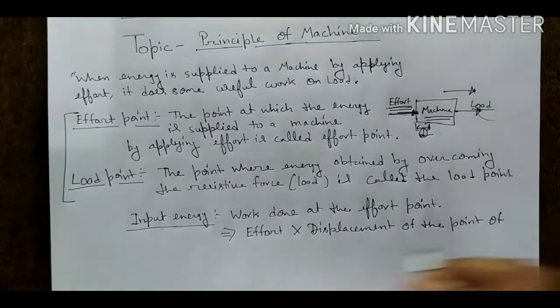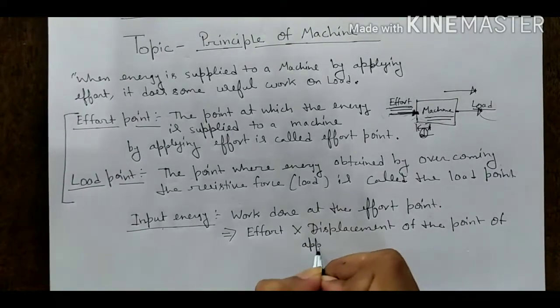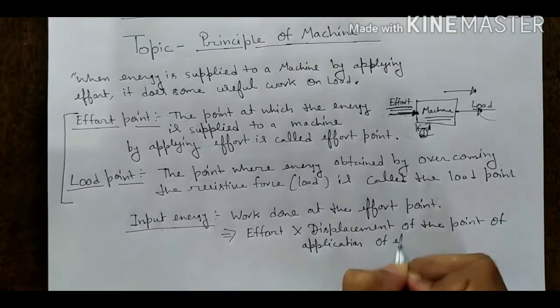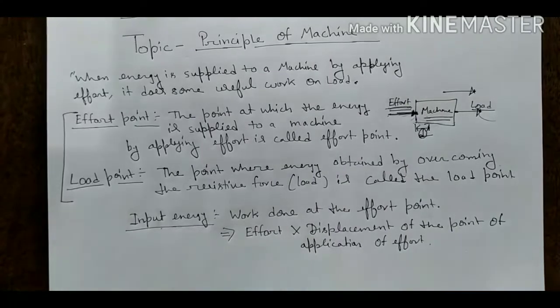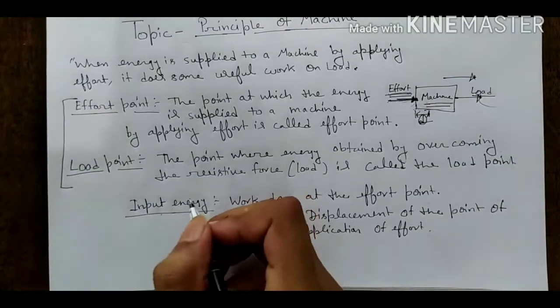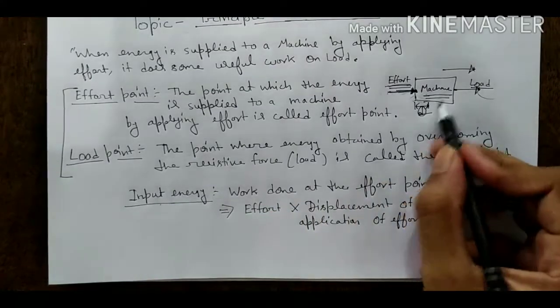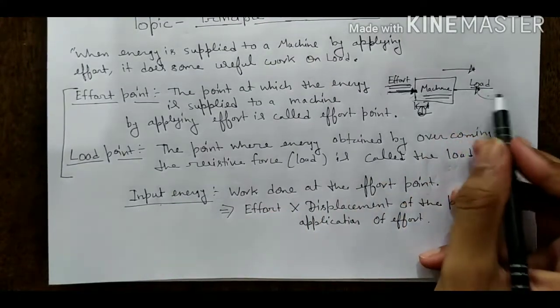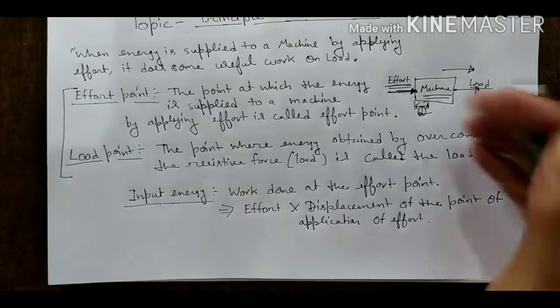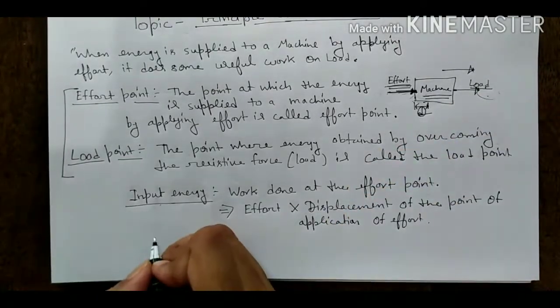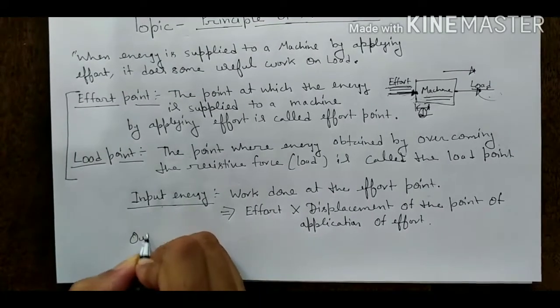Which point? The point of application of effort is called the input energy. Now we will study the output energy. What is the output energy? Output energy means work done obtained, or work obtained on the load. How much work is obtained on the load? This is the output energy.